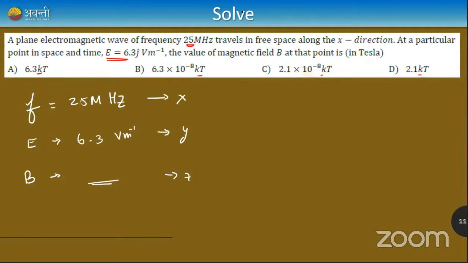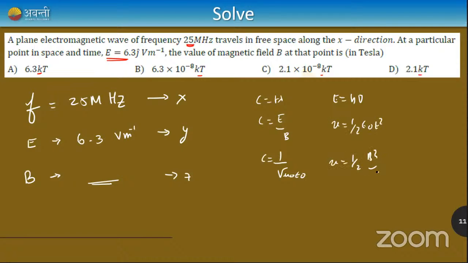Using the formulas which you have learned, you can solve this question. So what are the formulas we have learned? We have learned c is equal to f lambda, c is equal to E by B, and c is equal to root of mu naught by epsilon naught, E is equal to h nu, u is equal to half epsilon naught E square, and u is equal to half B square by mu naught. These are the only formulas you have learned till now. I have to use one of these formulas, from which if I use the electric field, I can get the magnetic field. Use such a formula from this slide and solve.